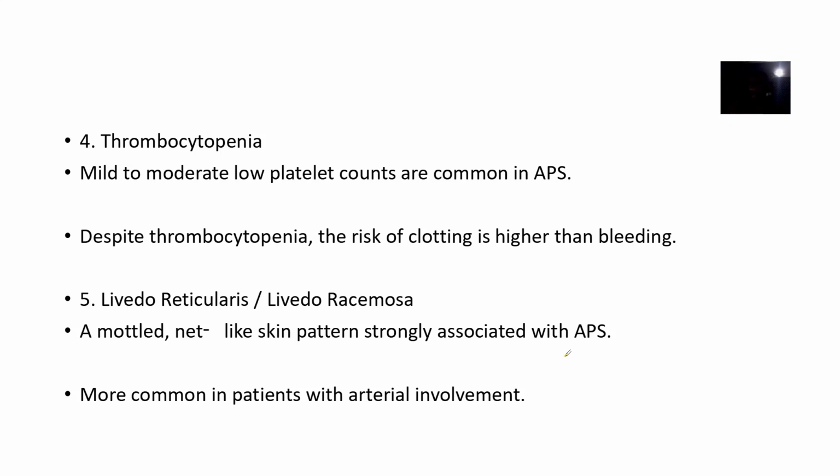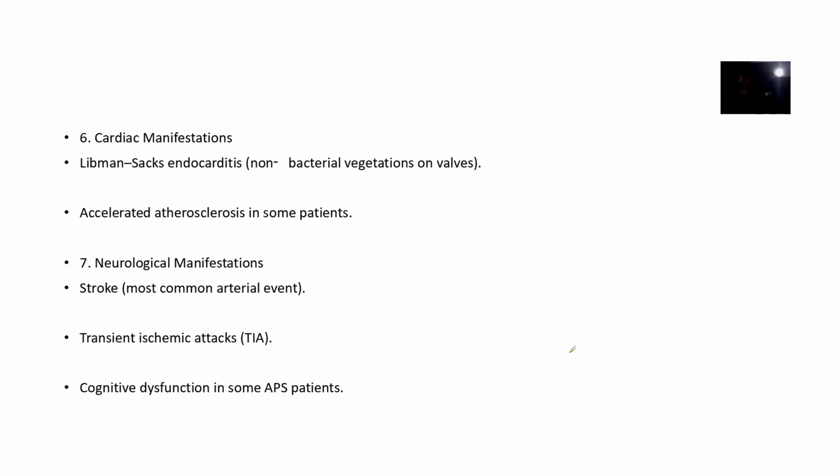Of course, those markers, you see them in antiphospholipid syndrome. Antiphospholipid syndrome is associated with whatever we have been calling. You can see them in cardiac issues like Libman-Sacks endocarditis. You can also see them in stroke, that's neurological manifestations, where there's all those thromboses. You can see them in transient ischemic attack. You can see them in cognitive issues, all right? People having cognitive issues, probably due to blockage of the retinal arteries and all of that.